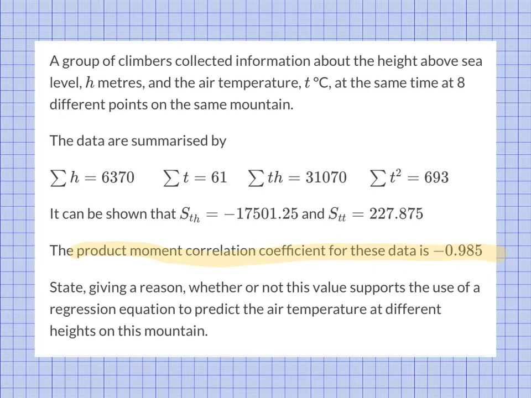And because this value is close to -1, or if it was a positive relationship, close to 1, we can see that it must be close to a straight line. Basically, if you plotted the points for the 8 values of meters versus air temperature, you would see something close to a straight line. So it does support the use of a regression line. End of this question.